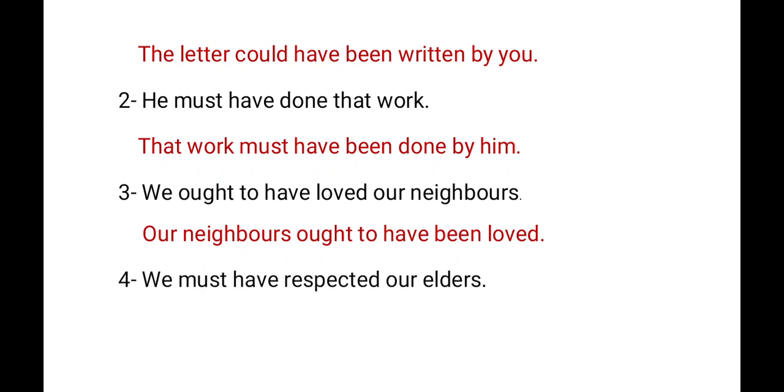See the next example. We must have respected our elders. Here, we is the subject, must have is the auxiliary verb, respect is the main verb, and our elders is the object. So, our elders will be the passive subject. Our elders, then must have. Must have is the auxiliary verb, then we have to apply been. Must have been, then respected, the main verb in the third form. Our elders must have been respected. We is understood, so we need not apply it as the object. Okay? Our elders must have been respected. Clear?